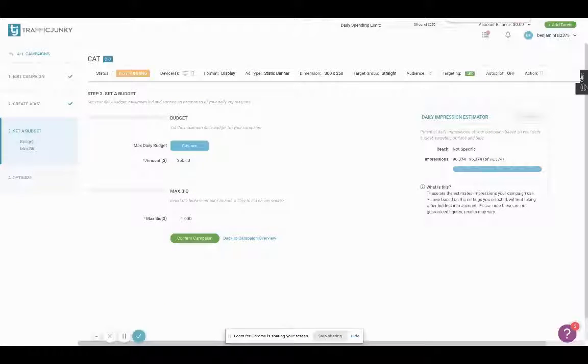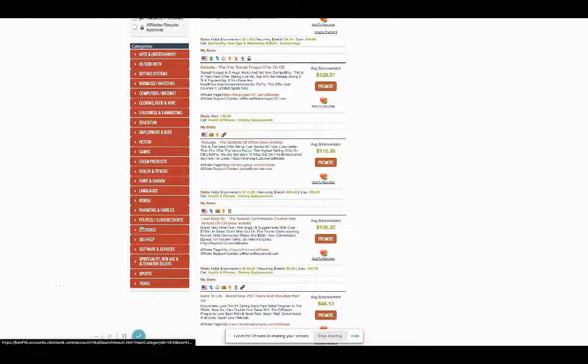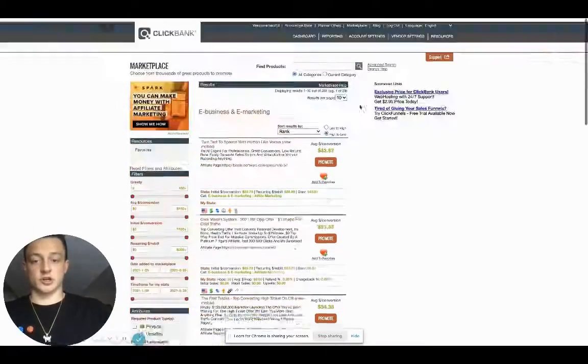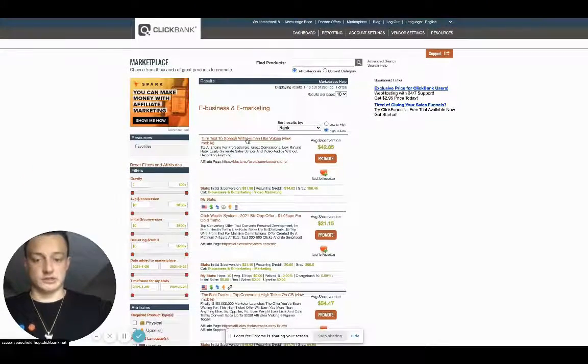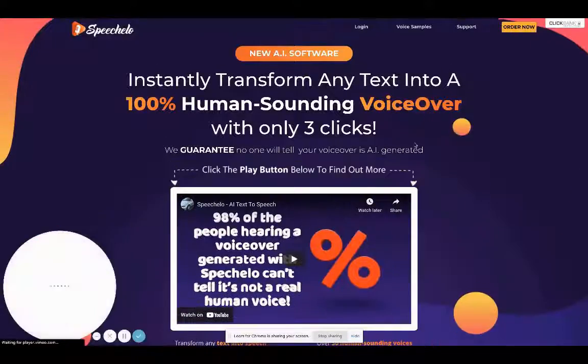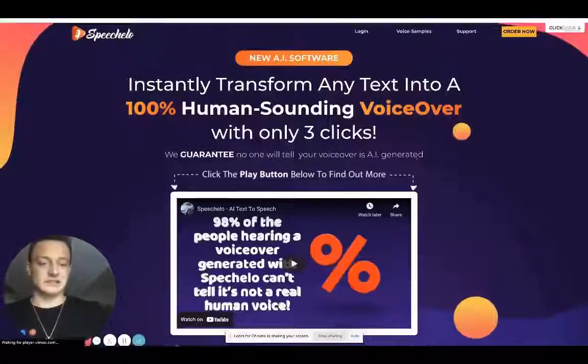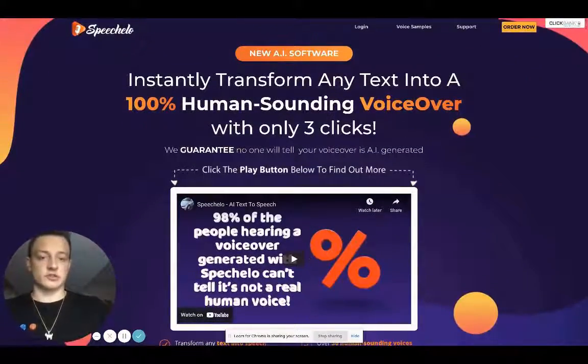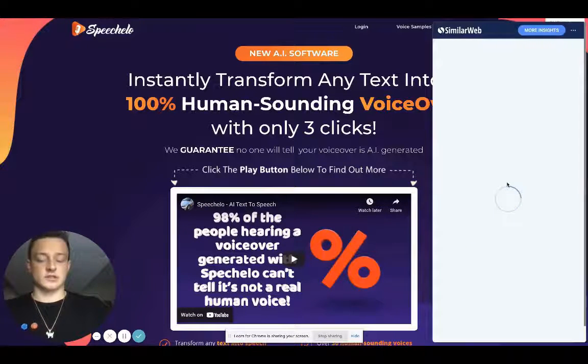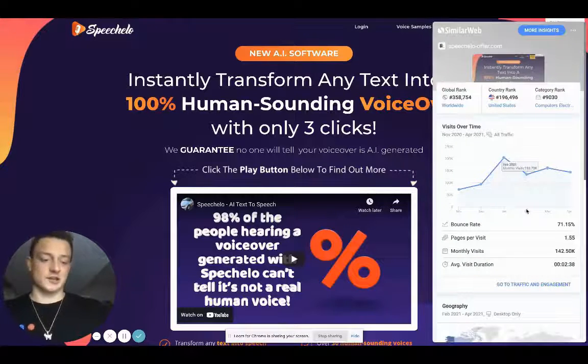And promoting these, if you want to do a ClickBank offer, go straight to e-business e-marketing and go to the top offer here. And you will see the top few offers. Let's look at them. It doesn't really matter the payout necessarily. It matters the conversion rate always. Okay. So this offer right here, it's decent. If they watch the video and it's good, maybe it's good. I don't know. Let's look at this to know for sure. This is how we really know if something's crushing it.